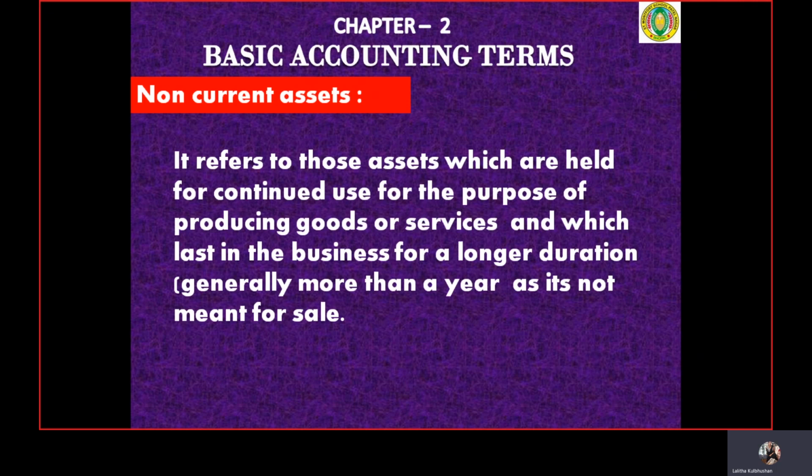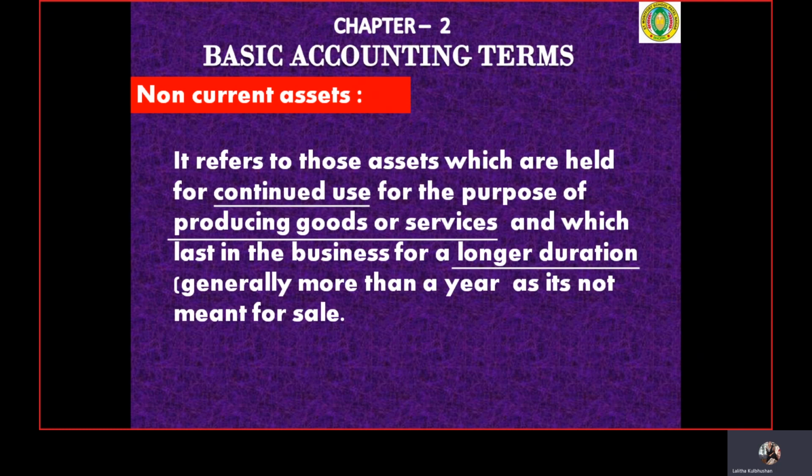Non-current assets refer to those assets which are held for continued use for the purpose of producing goods or services, and which last in the business for a longer duration, generally more than a year, and are not meant for sale. Non-current assets have certain features that you are supposed to remember in order to classify assets as non-current or current.